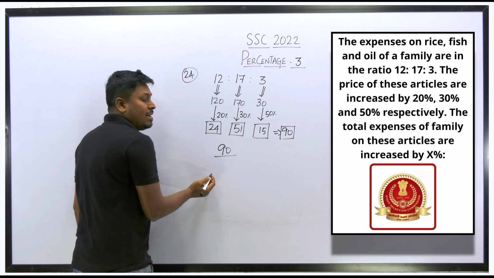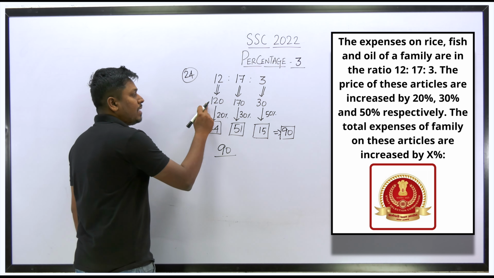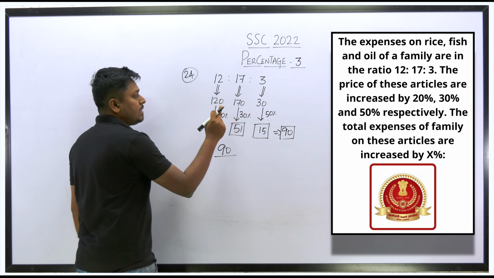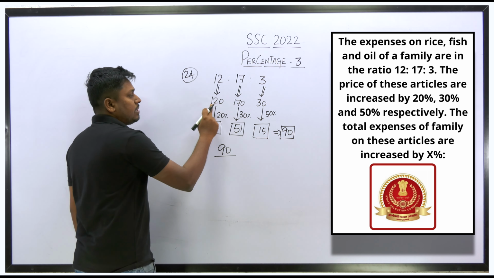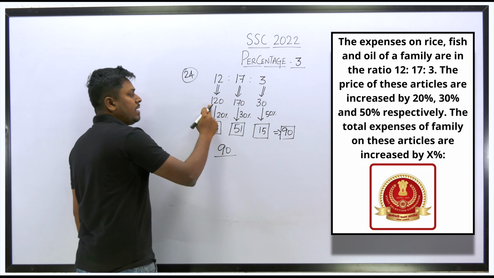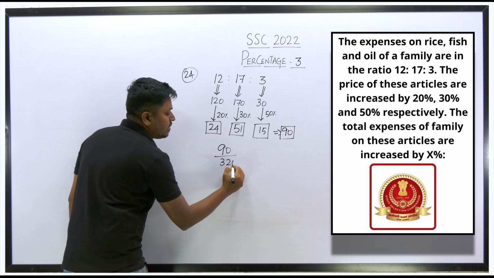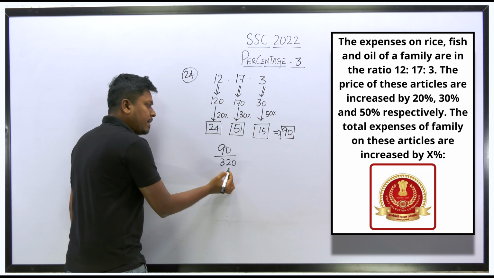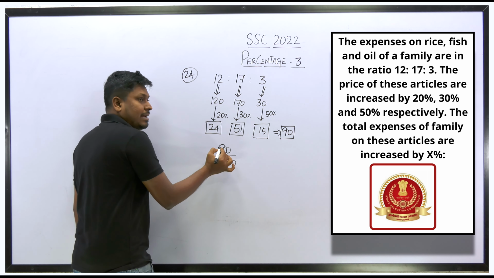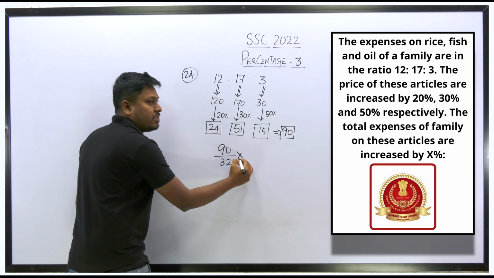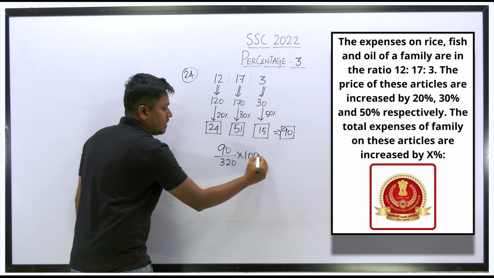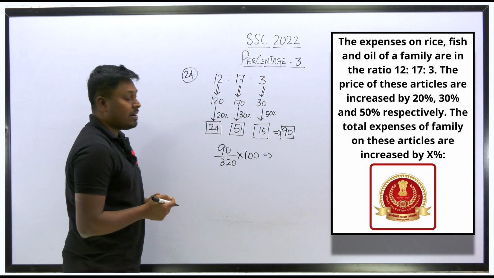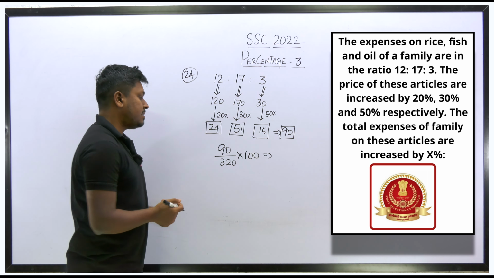So divided by the total price of the products, right? 120, 170 and 30. So this will be 200. So 200 plus 120 will be 320. So 320 will be the total price of the articles, right? How much increase? 90 increase. So we need to find the answer in terms of percentage. So into 100, that's it. If you multiply the value and divide by 320, you will get the resultant answer, right?